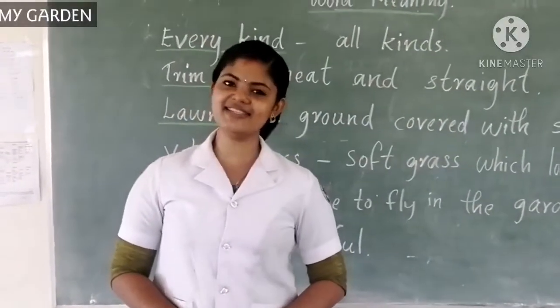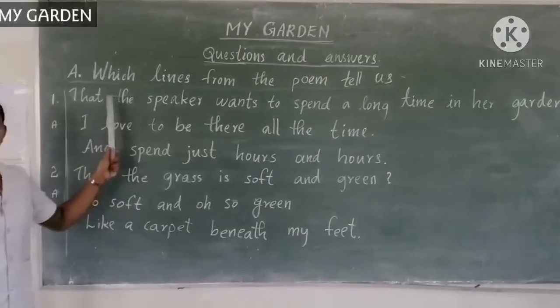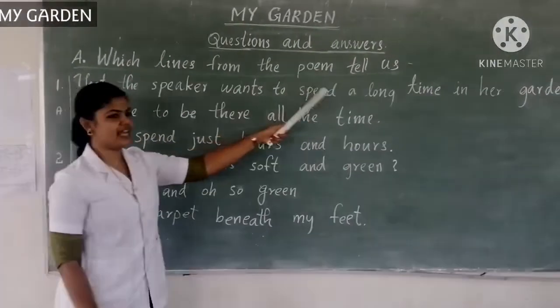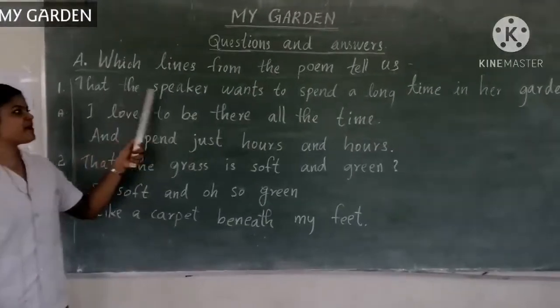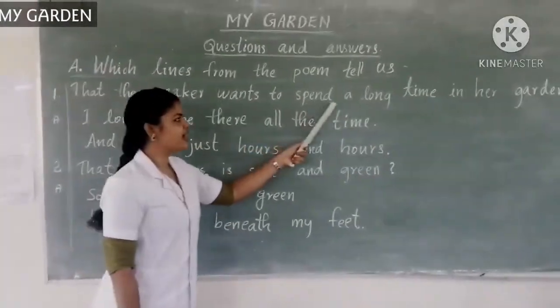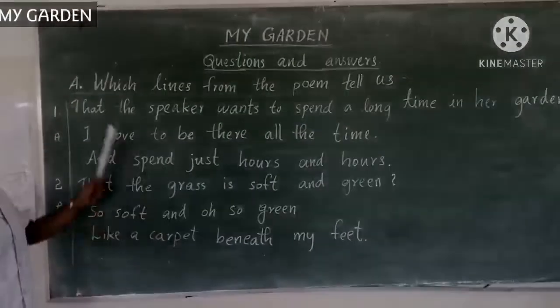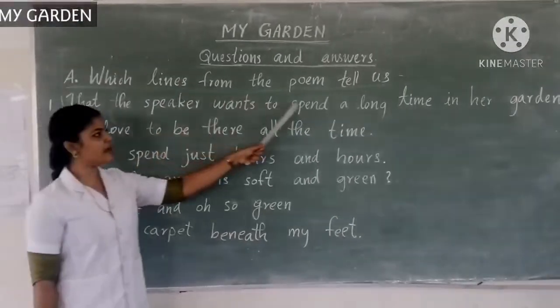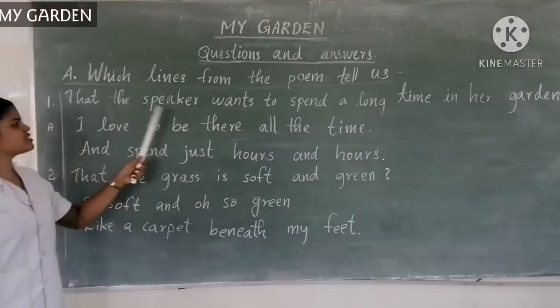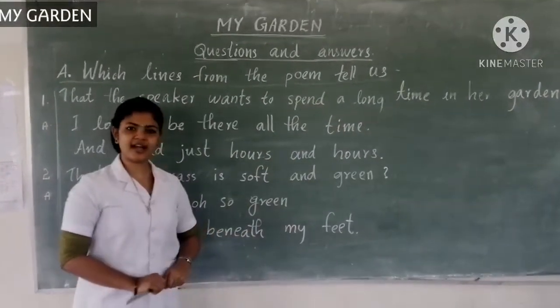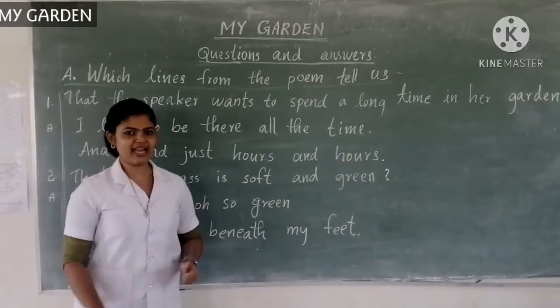Now let us discuss the question answers. First question. Which lines from the poem tell us that the speaker wants to spend a long time in her garden? So we need to find out the lines.